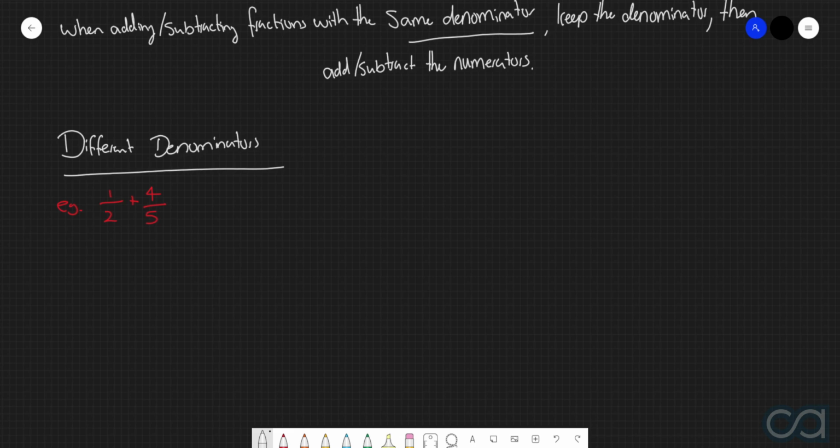What you should never, ever do in a situation like this is add across the numerators and add across the denominators. What I mean by that is a very common mistake that I've personally seen quite a bit: in a situation like this, they would say 1 plus 4 is 5, and then they would say 2 plus 5 is 7. So the answer for this one is 5 over 7. This is complete baloney, and unfortunately, it will never be as simple as this.